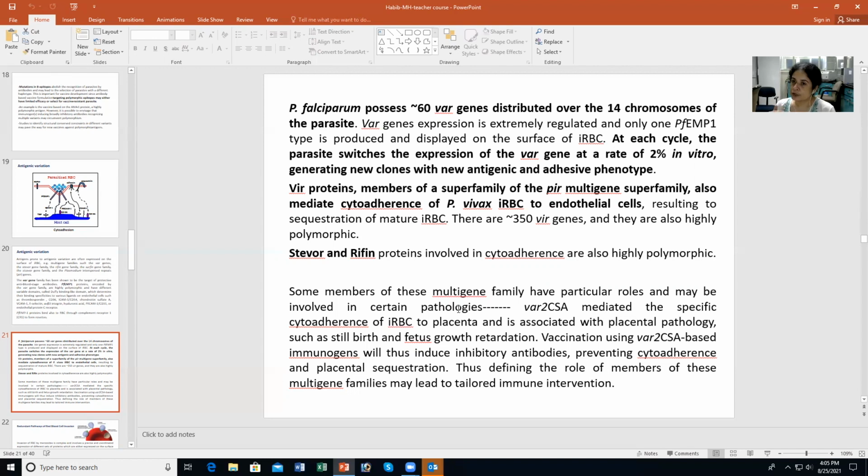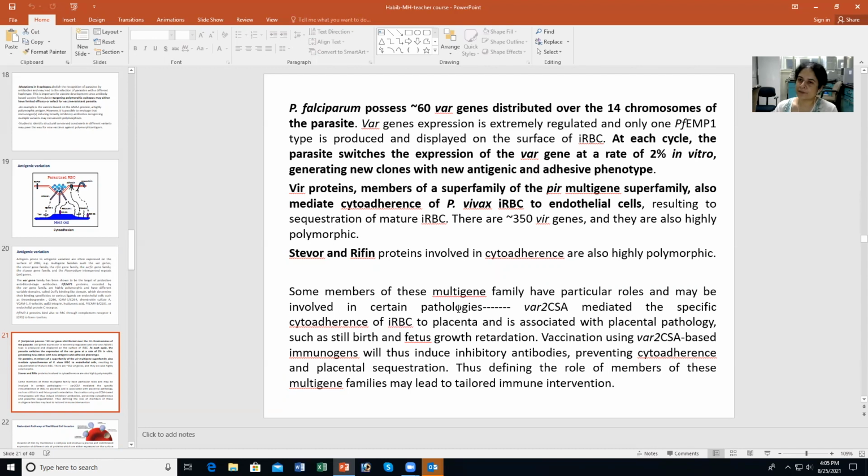So in the next cycle of infection in the RBC, the daughter parasites can switch the expression. If one of these 60 was expressed previously, about 2% of the parasites can switch the expression to another var gene, and each parasite will express only one of them. So if you can change it at the rate of 2% in vitro, this generates a new clone with a new antigenic and adhesive phenotype at each cycle.